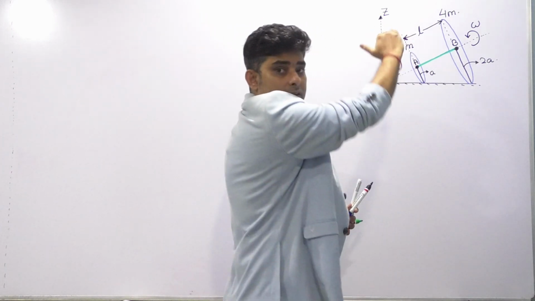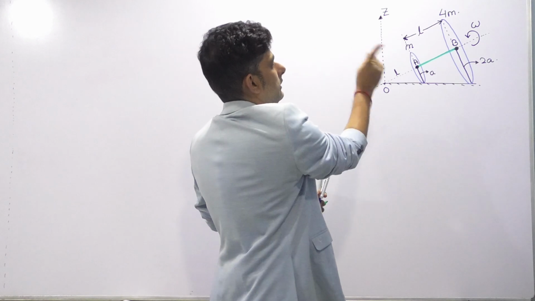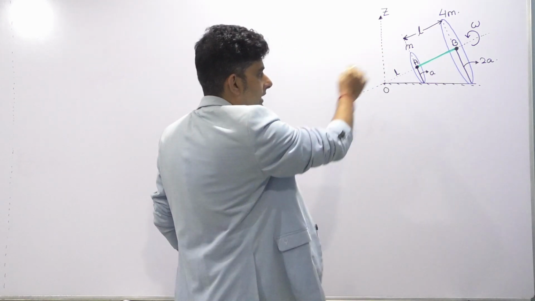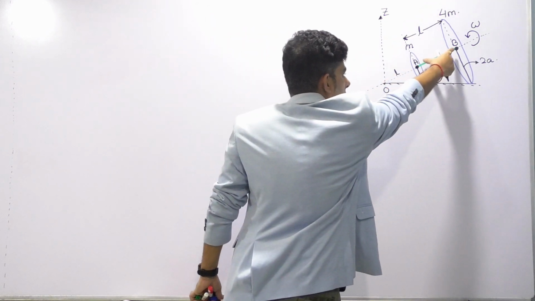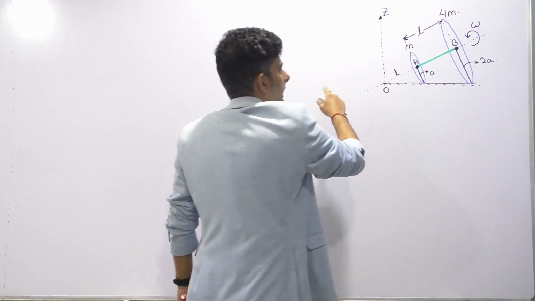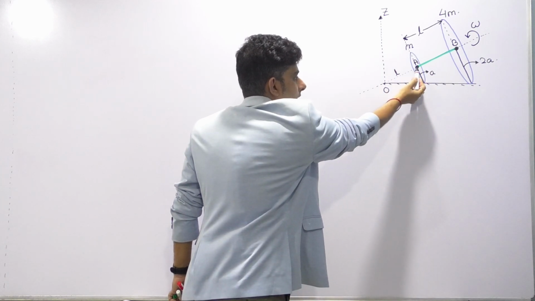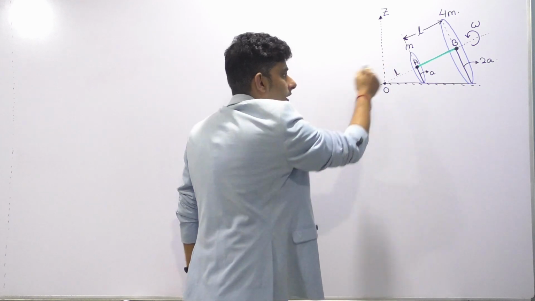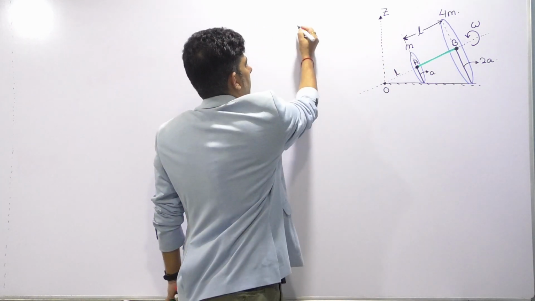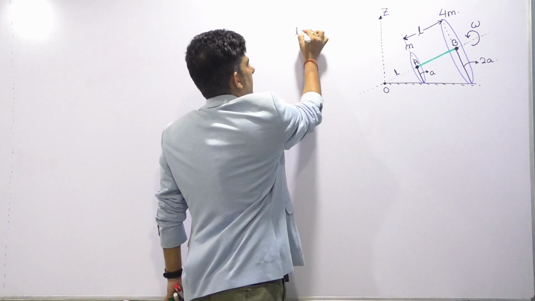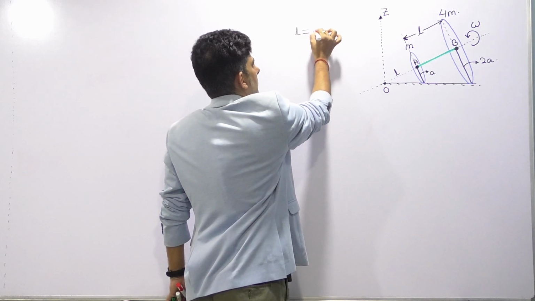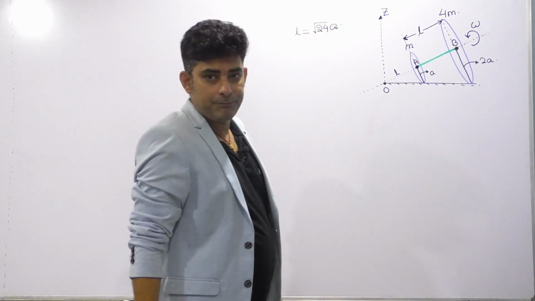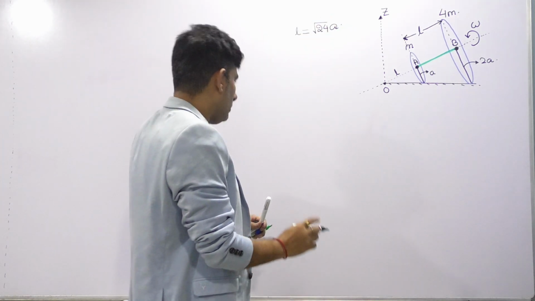So basically this system is turning like this, and it will be turning around. About the point O, as you can see, a line has been drawn. This light rod has a length L, and the distance between the center of the smaller disc and the point O mentioned in the question is also given as L. Now what is the value of L? They have mentioned in the question, L equals root 24a. Now this value is mentioned.